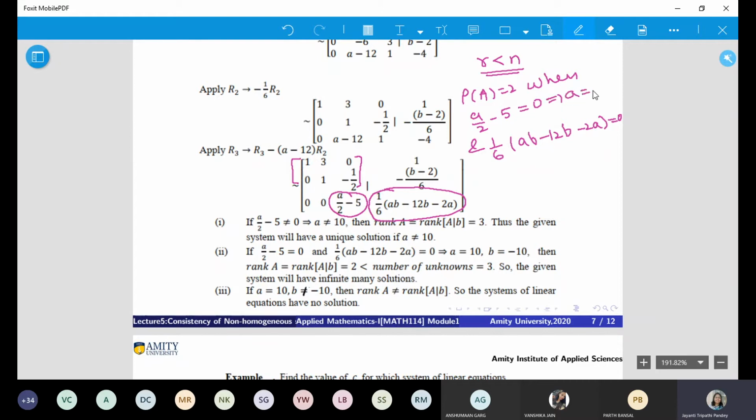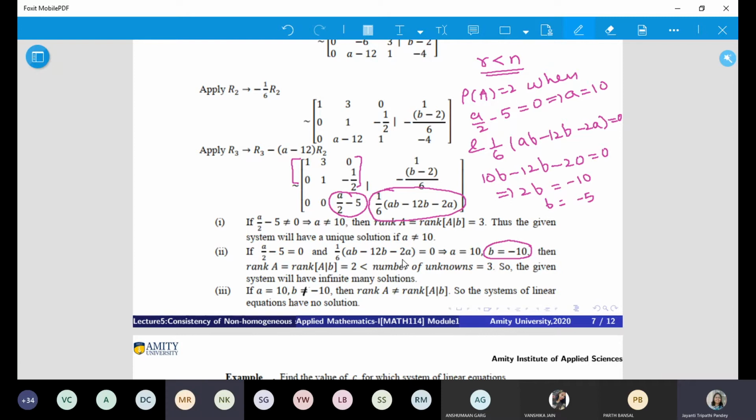Now this will give you A as 10. Substitute the value of A here and see what you are getting. 10B minus 12B minus 20. So B is minus 5. This is not correct. 10B minus 12B will give you minus 2B.